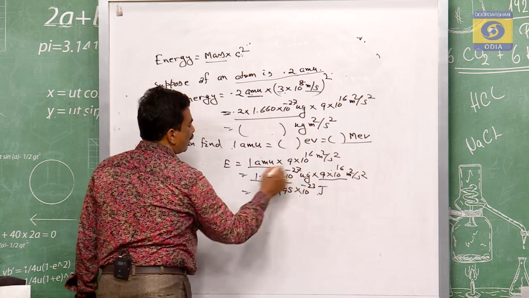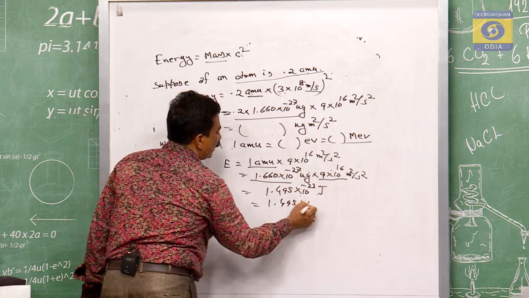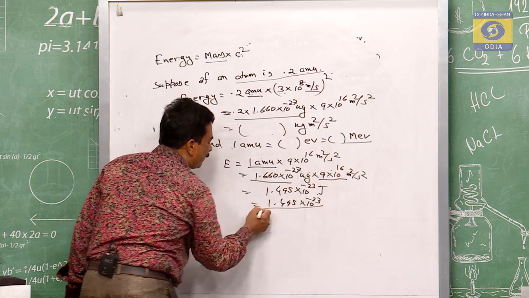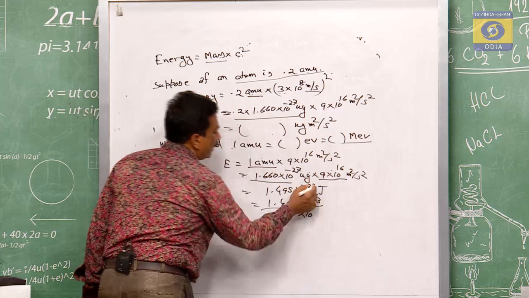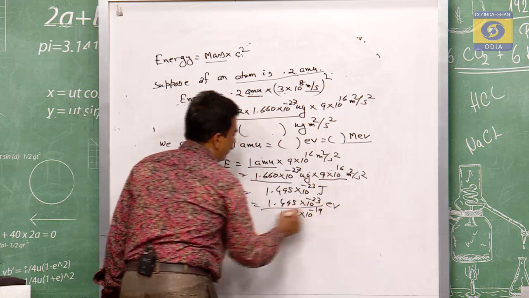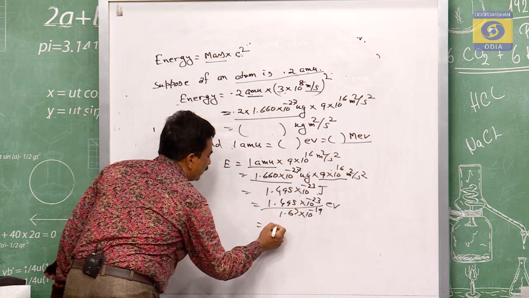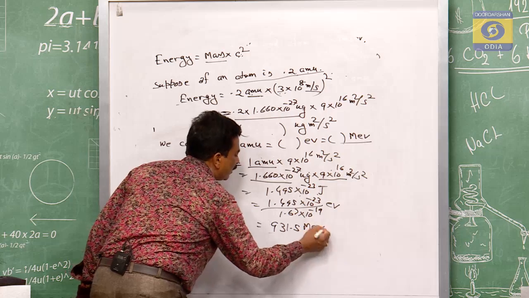And if that is converted into eV, then 10 to the power of minus 23 divided by 1.6 into 10 to the power of minus 19 eV. If we simplify that one, then that will be 931.5 MeV.